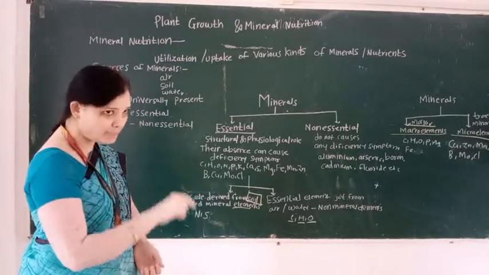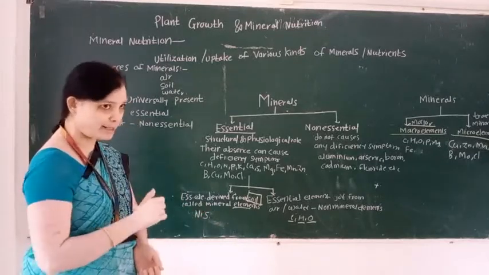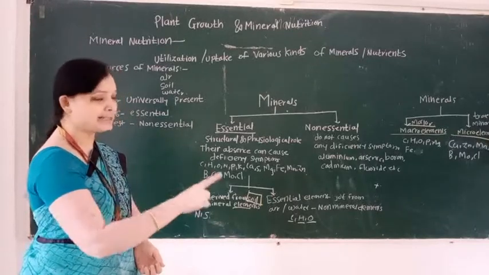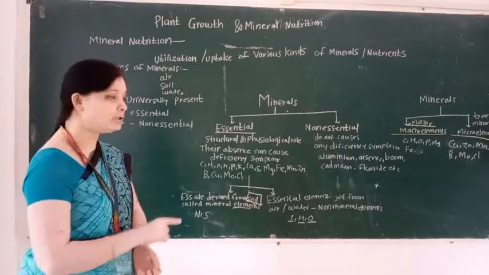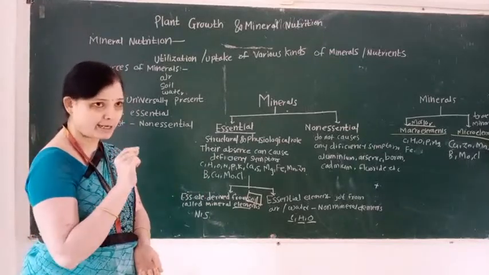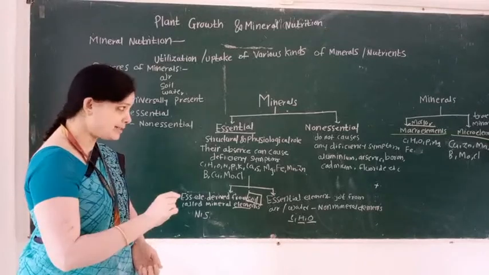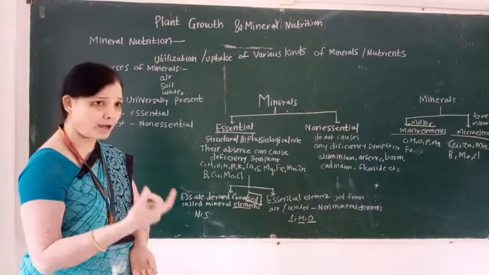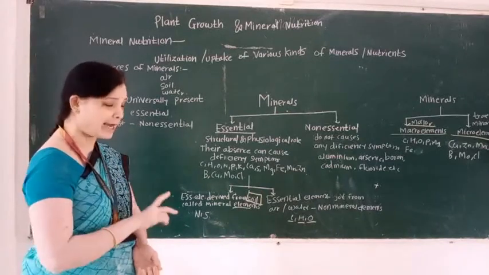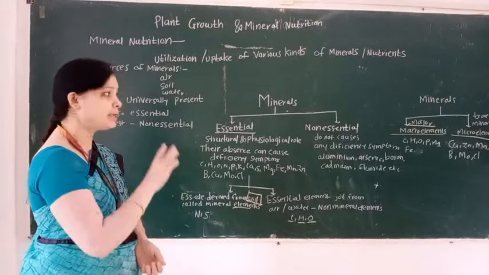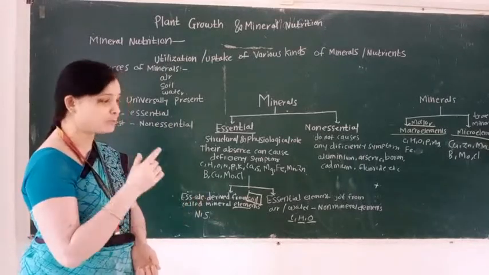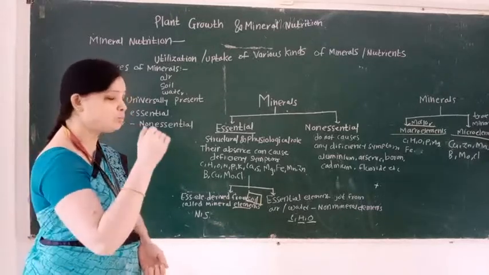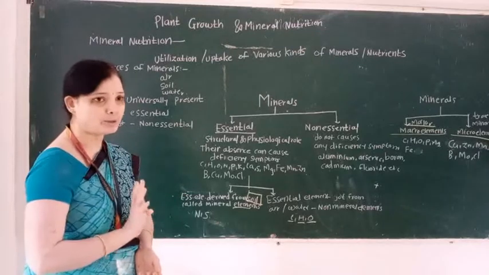So depending upon the quantity, minerals are classified into two types. First type is macro element and second type is micro element. Macro elements are also known as major elements, and macro elements are those elements which are required in a larger quantity for growth and development of the plant body. And what is micro elements? Micro elements are those elements which are required in a smaller quantity for growth and development of the plant body.